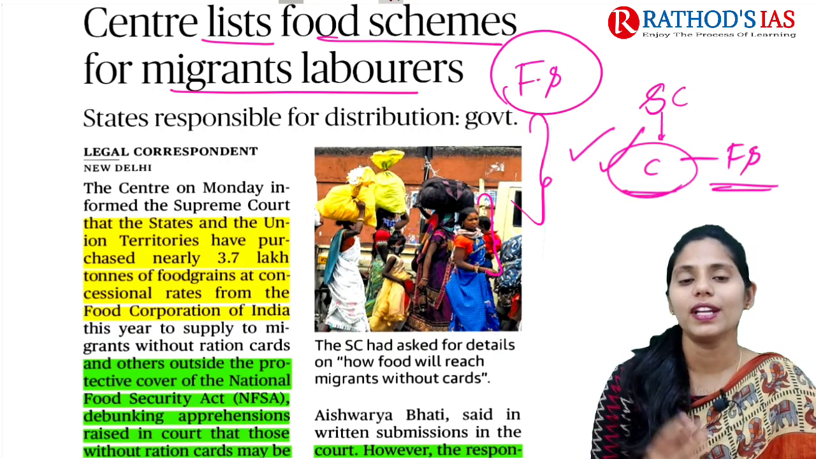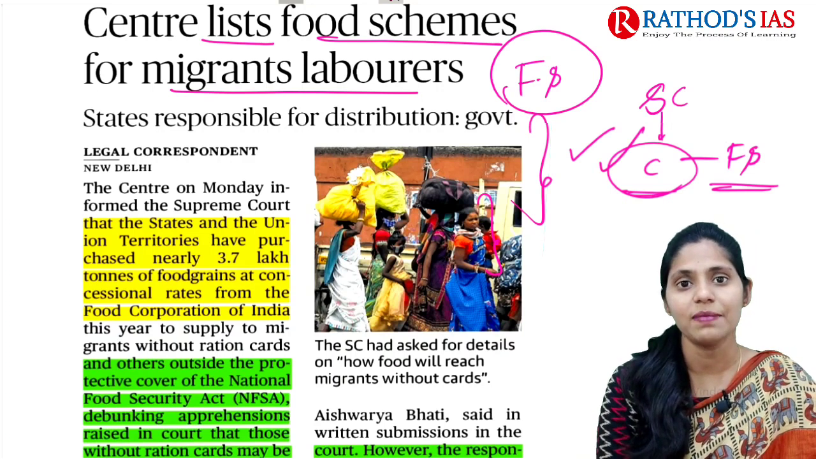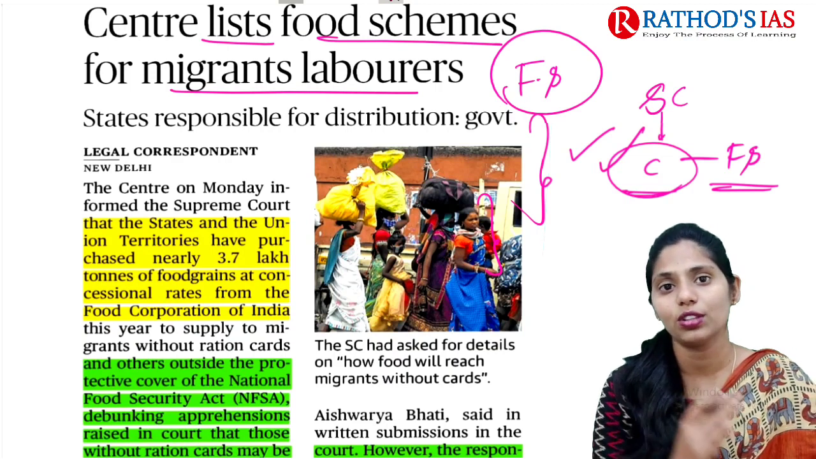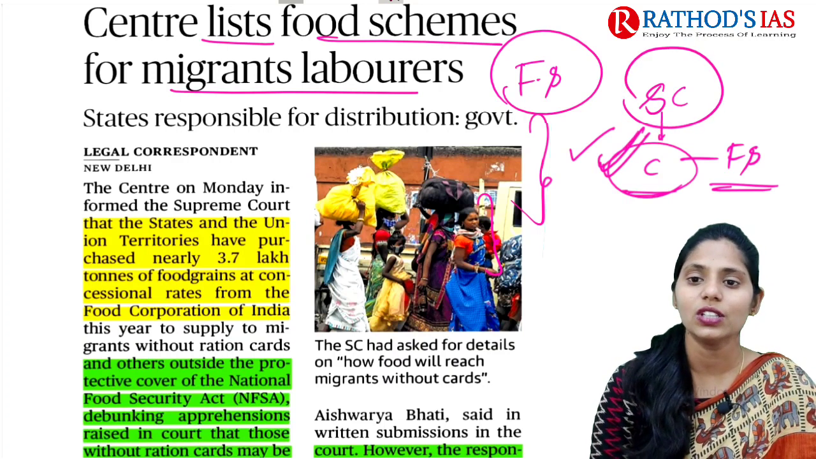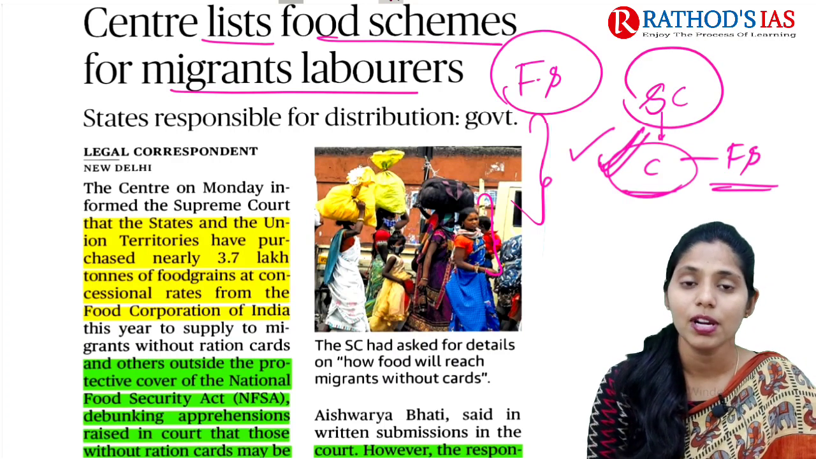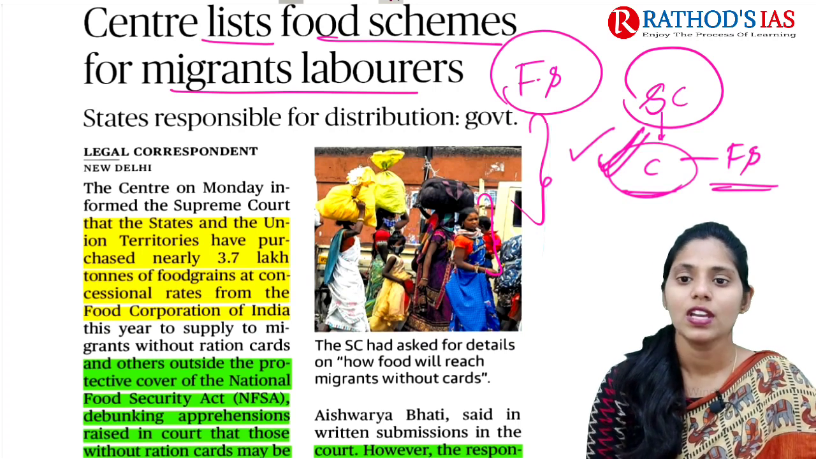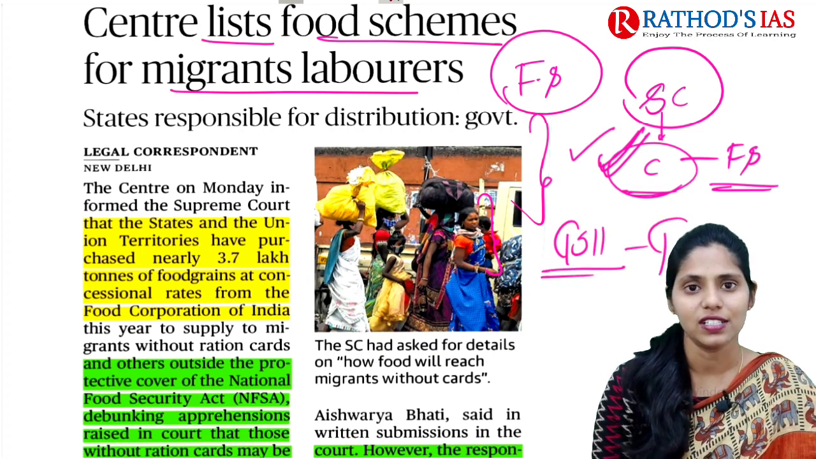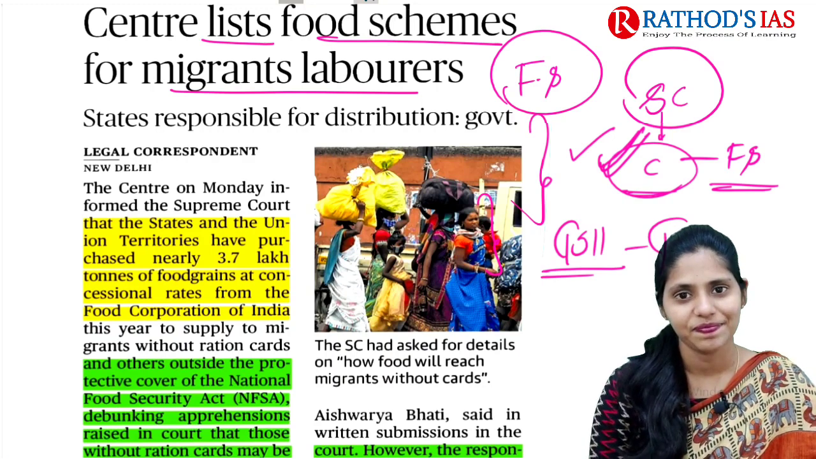Recently the government announced that it is going to extend the free provision of food grains under the Pradhan Mantri Garib Kalyan Anna Yojana till the month of November. In this context, the Supreme Court asked the Centre to list out what schemes are coming up to ensure food security for these migrant people especially. This topic will be important for GS paper 2 under governance. Now let us see this topic in great detail.